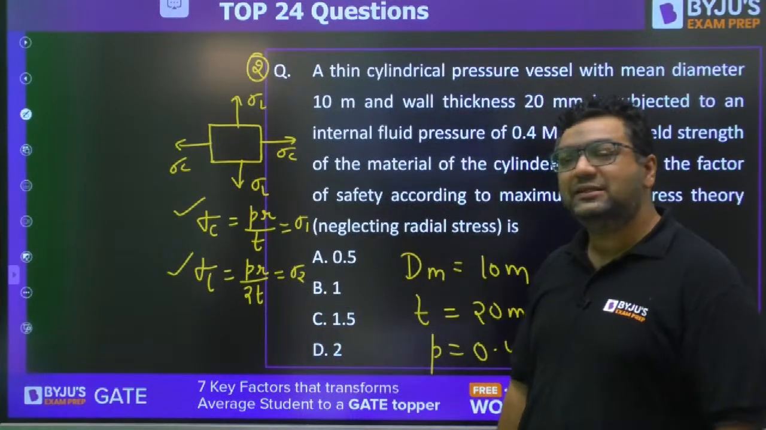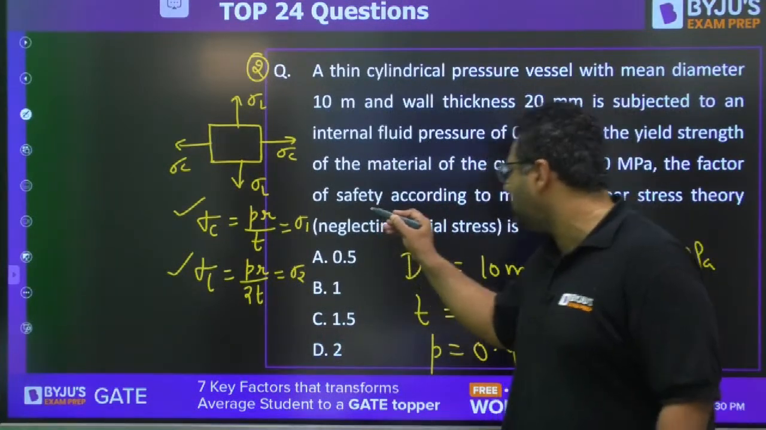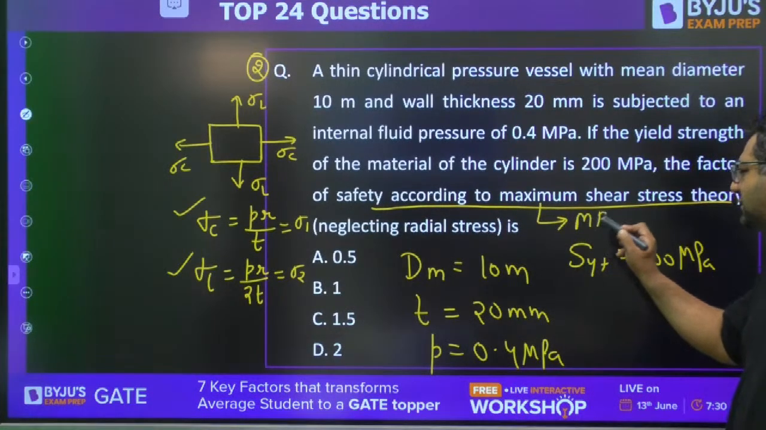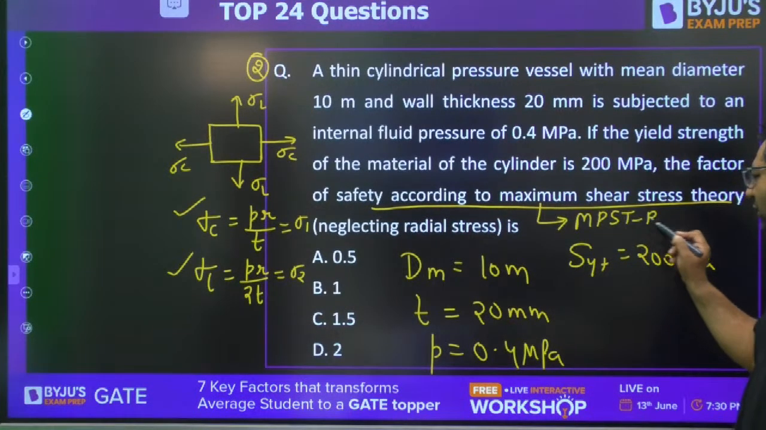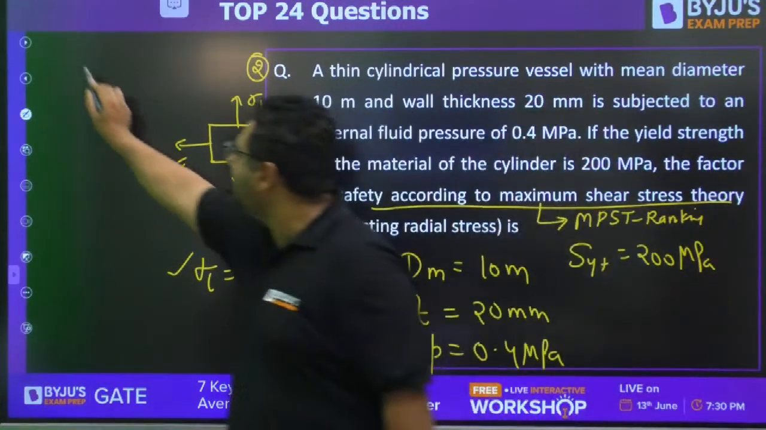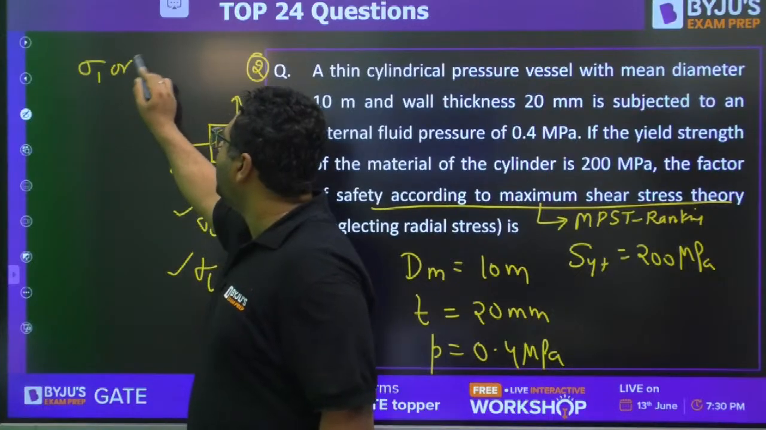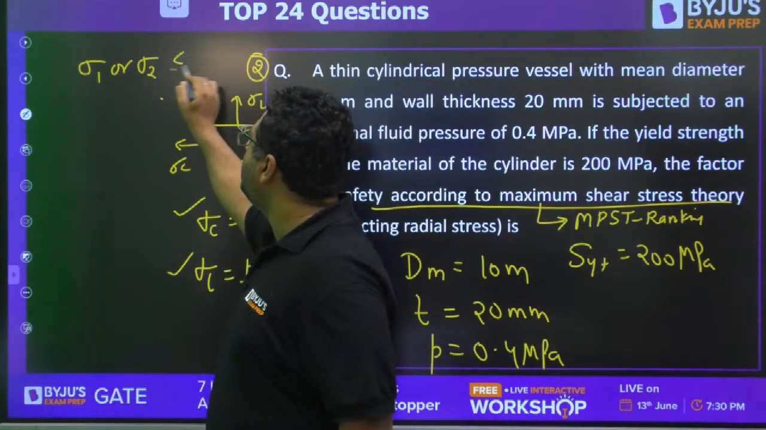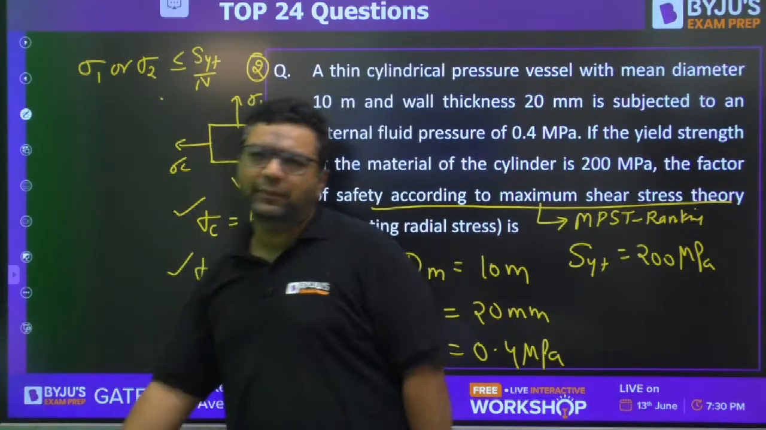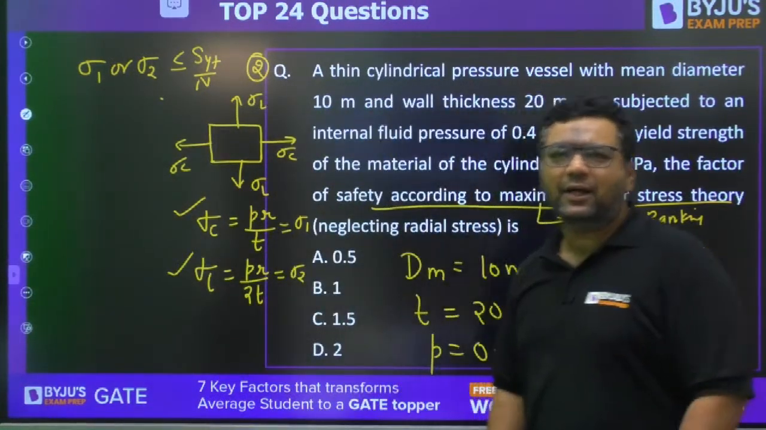So when we are saying both are of tensile nature, it means both are of the same nature. When both have the same nature, then the maximum shear stress theory gives the same result as the maximum principal stress theory. That is the theory given by Rankine, which says that either sigma 1 or sigma 2, whichever is the maximum value, should be less than or equal to SYT by N. So my dear, this is the result you will be using. Now tell me the answer.